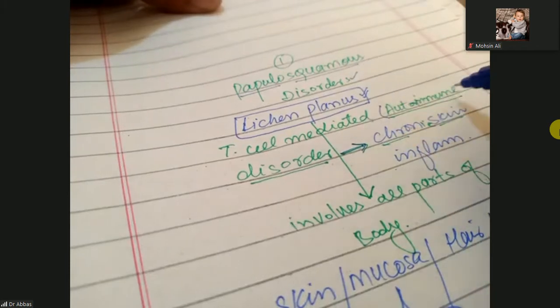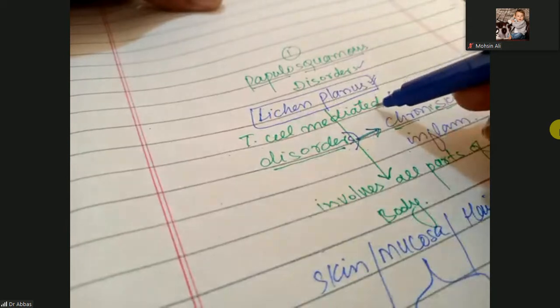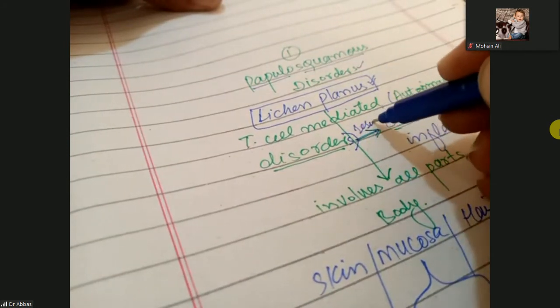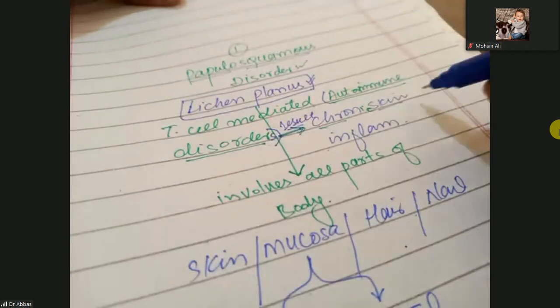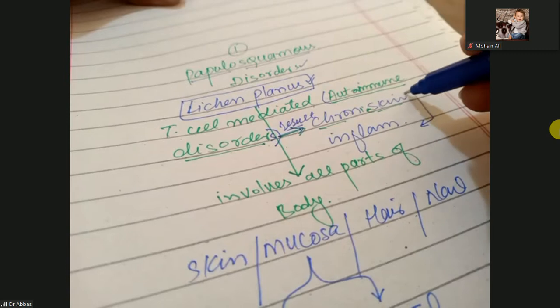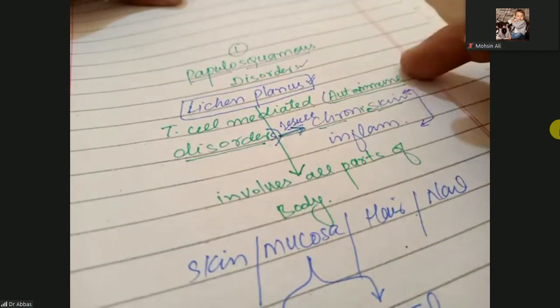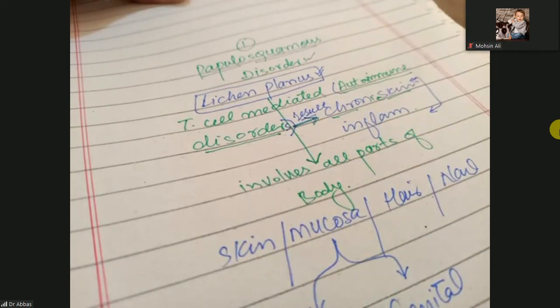These are T cell mediated autoimmune disorders that result in chronic skin inflammation.